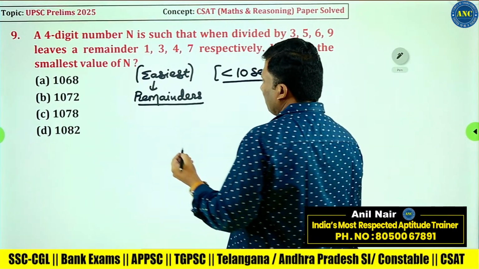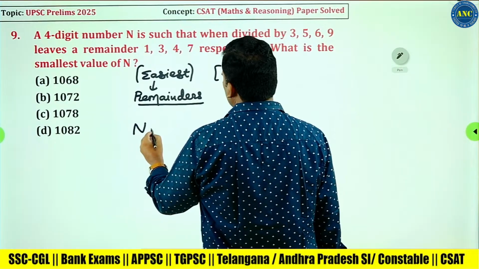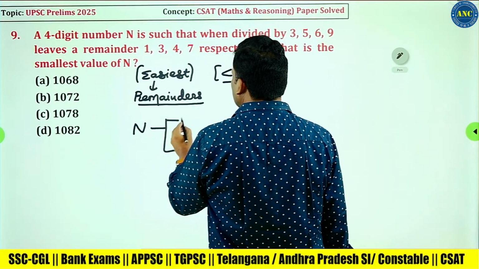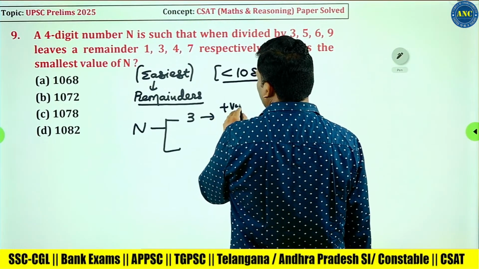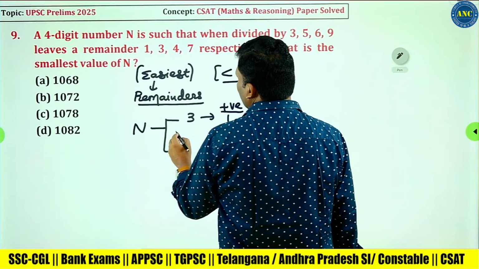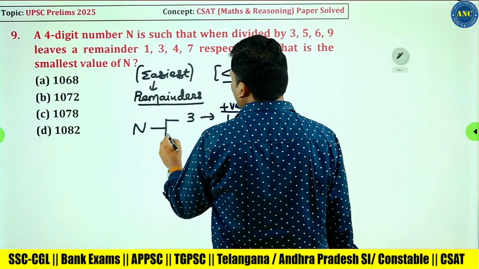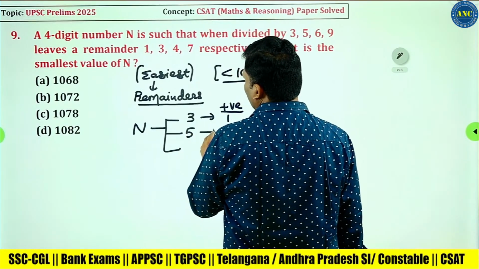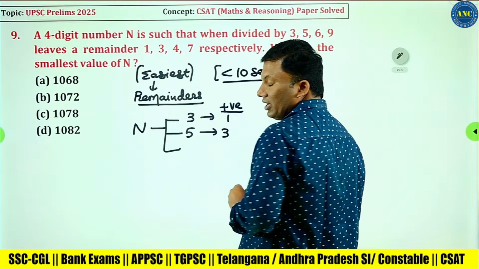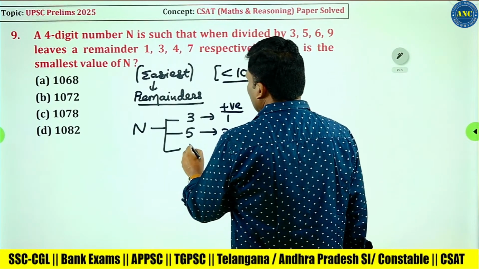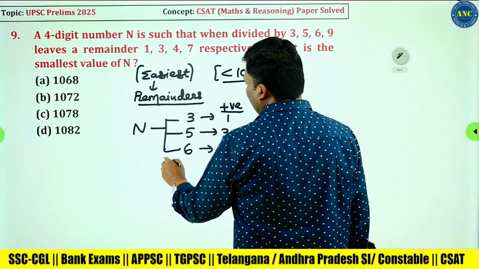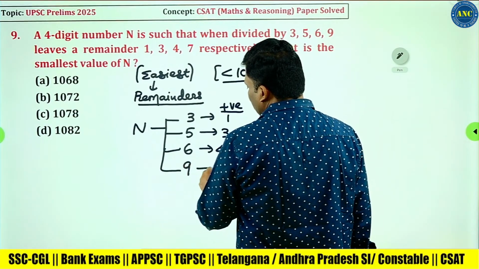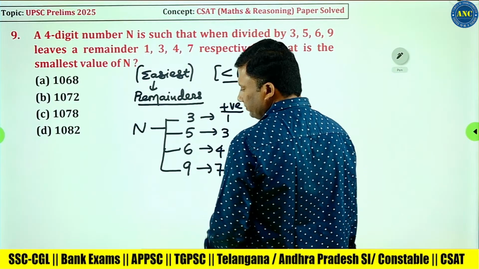A 4-digit number, N is a 4-digit number. This number is divided by 3, positive remainder it is 1. Number is divided by 5, positive remainder it is 3. Number is divided by 6, positive remainder it is 4. Number is divided by 9, positive remainder it is 7.